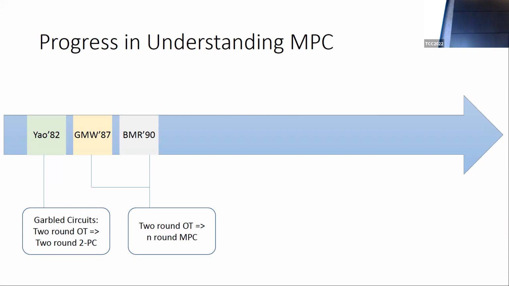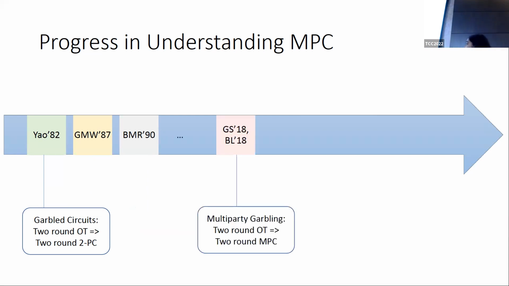And then in more recent years, this gap of constant versus two rounds was closed by Garg and Srinivasan and Benhamouda and Lin, who obtained multi-party garbling schemes enabling two-round MPC protocols from any two-round OT. All these constructions either already achieve or can be easily modified to achieve malicious security in the common reference string model. And that model is going to be the focus of this talk.